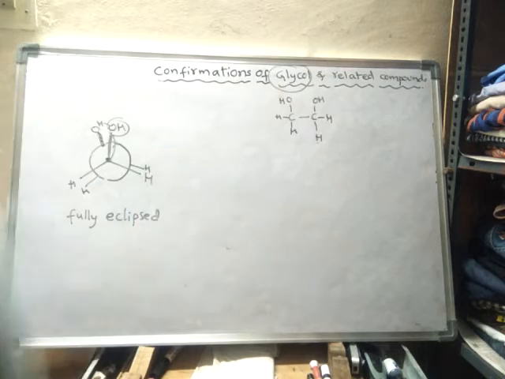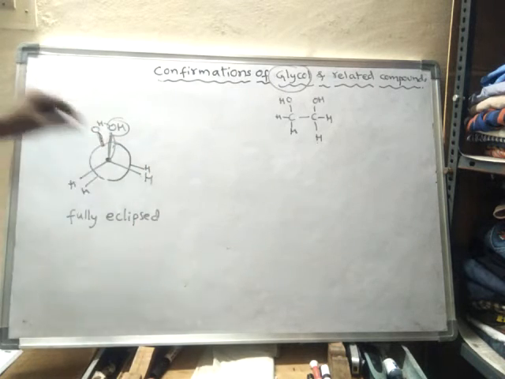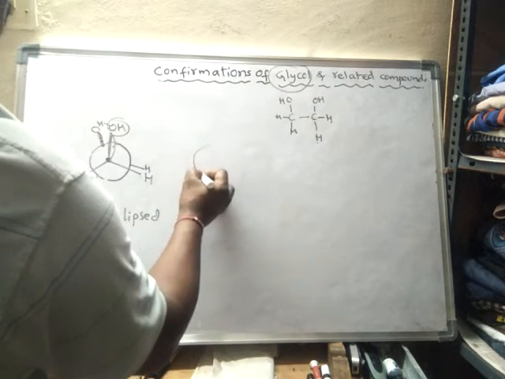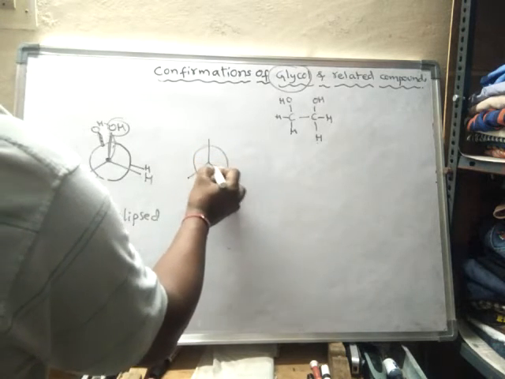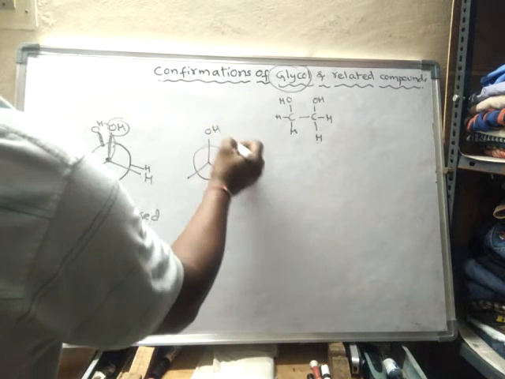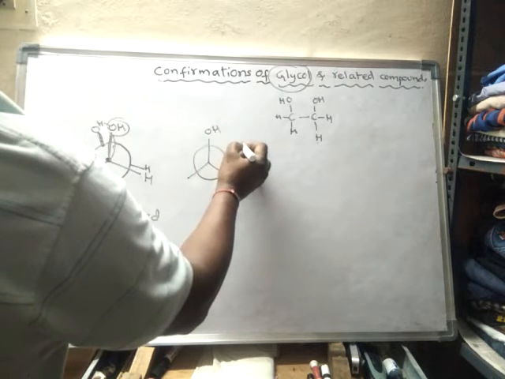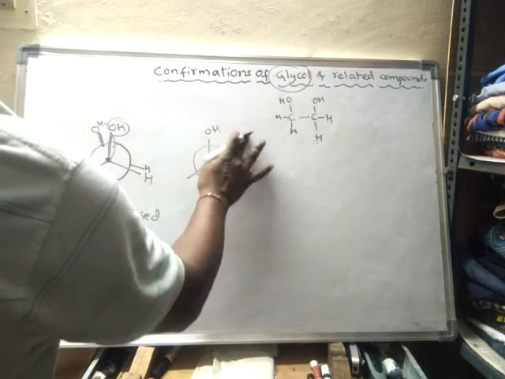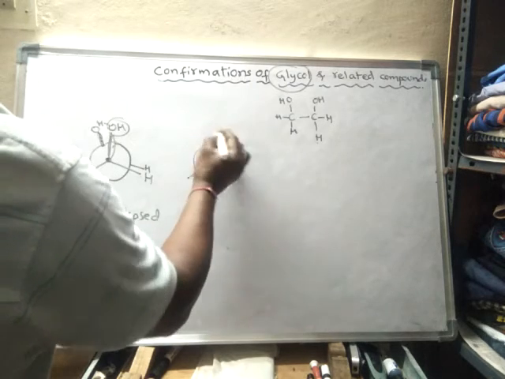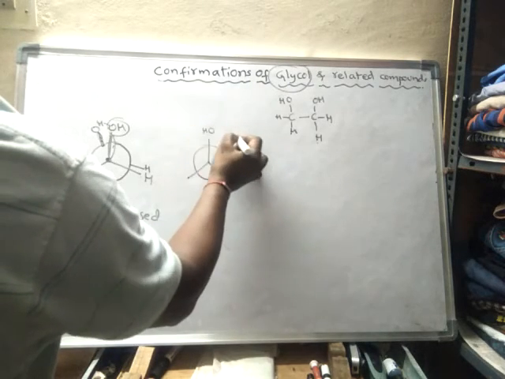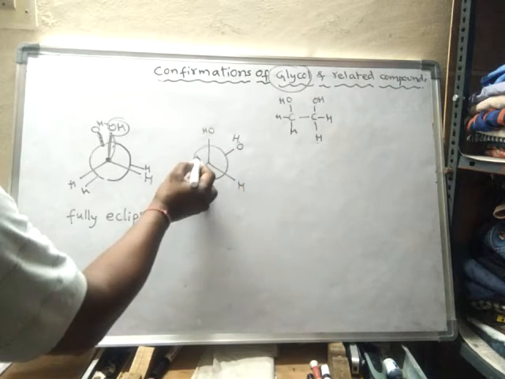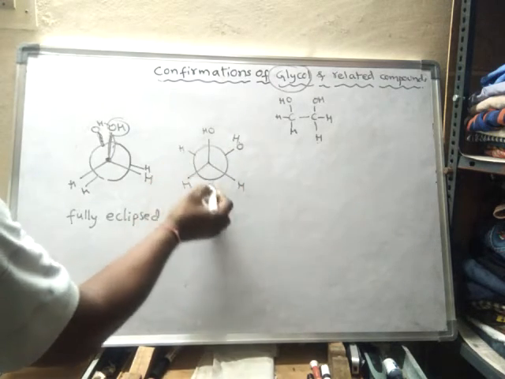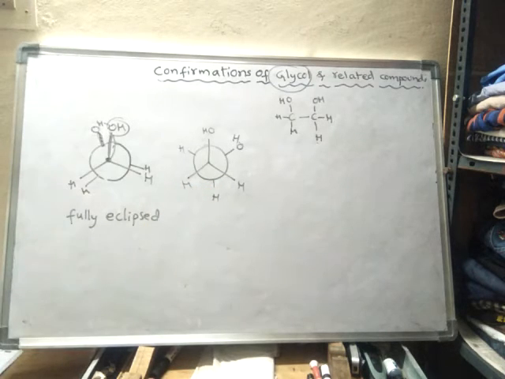Next, it undergoes rotation of 60 degrees dihedral. It forms a structure like this: OH and here OH. These two are the hydrogens of the first carbon, and these two are the hydrogens of the second carbon.